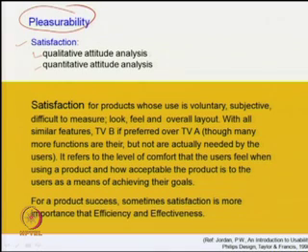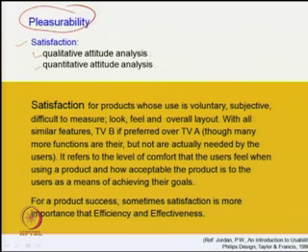With all similar features, for example, it can be said that a television set B is preferred over another television A, though many more features are there in A than B, but they are not actually needed by the users.